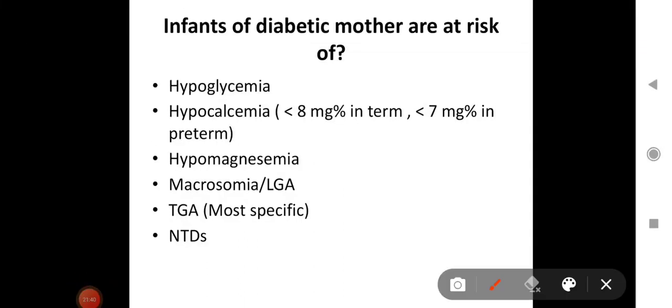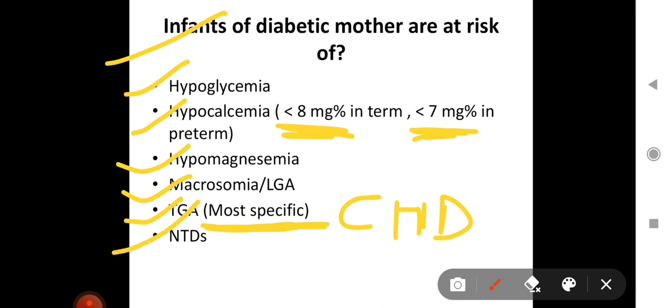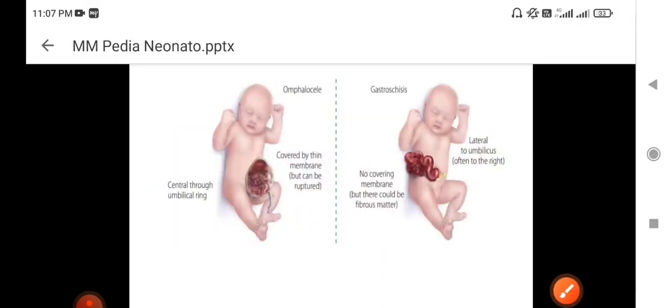Now, infants of diabetic mothers are at risk of what? What can happen to infants of diabetic mothers, or what precautions are to be taken for which conditions? So, first, most important is hypoglycemia. Even hypocalcemia can occur. So the definition of hypocalcemia, you can remember here: in term babies less than 8 mg%, in preterm babies less than 7 mg%. Hypomagnesemia can occur, macrosomia or large for gestational age babies. TGA, transposition of great arteries, is the most specific CHD. So this question can be asked: which is the most specific CHD for infant of diabetic mother? TGA is the answer, and neural tube defects can be there in diabetic mothers.